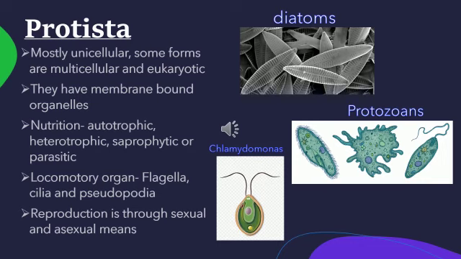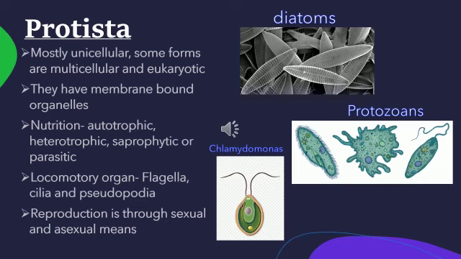Next, coming to the second kingdom, that is Protista. The organisms grouped under Protista are mostly unicellular, though in some forms they might be multicellular, and they are eukaryotic organisms. These have membrane bound organelles.